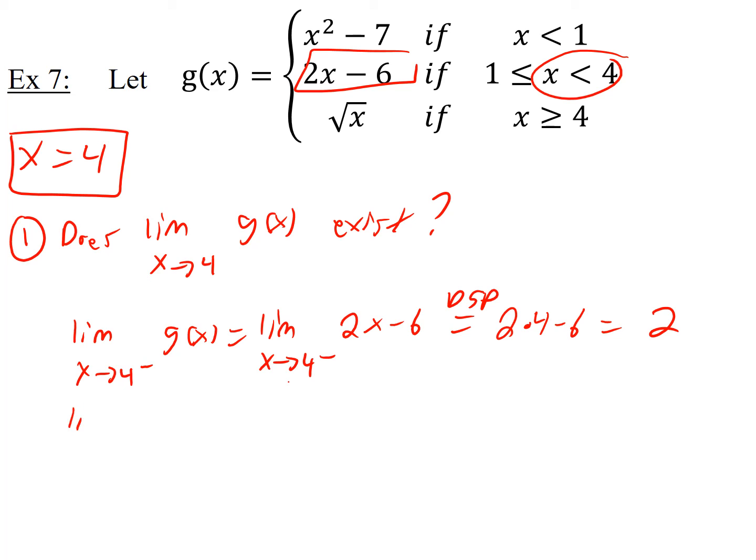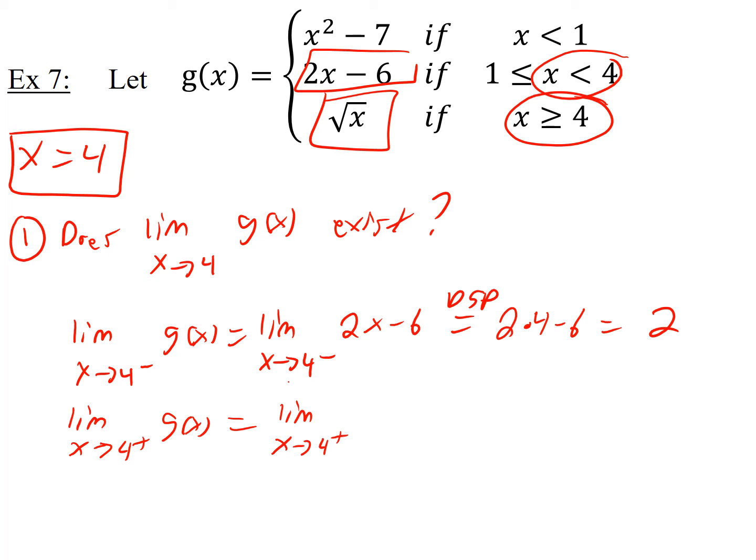All right, then I'm going to do limit as x goes to 4 from the right of the function. And when you're on the right side of 4, use the bottom piece. So you take the limit as x goes to 4 from the right of square root of x. Okay, that's an algebraic expression you can plug in as long as you don't get 0 inside of an even root, a negative number inside of an even root, or division by 0.